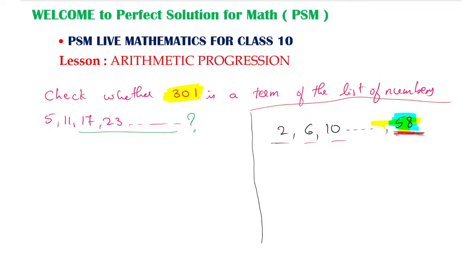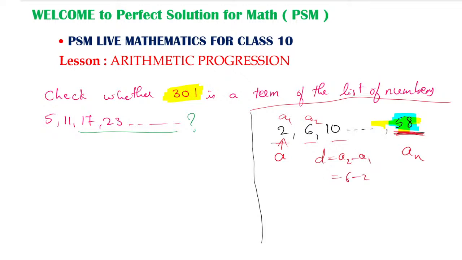58 will become which term? Yes, it will become the nth term. 58 will become the nth term, the a value will be 2, and the d value we can find by a2 minus a1. a2 means 6, a1 means 2.